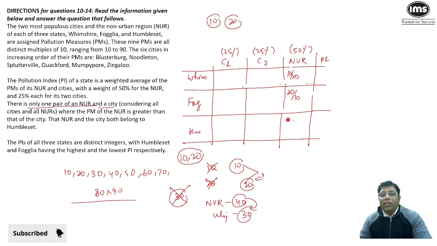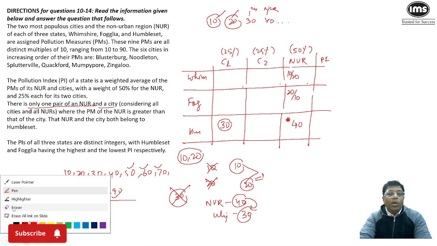So if I take the NUR of Humboldt set to be 40 and one of the cities has this value of 30, then the rest of the values will be more than 40, because we have already assigned 10, 20, 30 to one of the cities and 40 to another NUR. In that case, the rest of the cities will have higher values, like 50, 60, 70, 80 and 90. These values will be taken by the cities. So in that case, if I just structure it a little more,